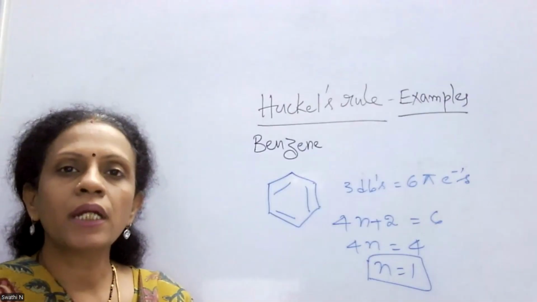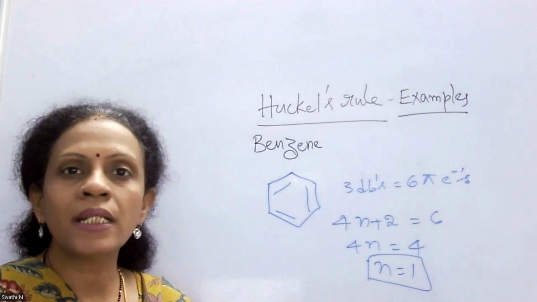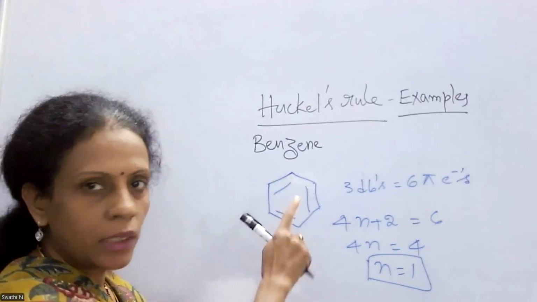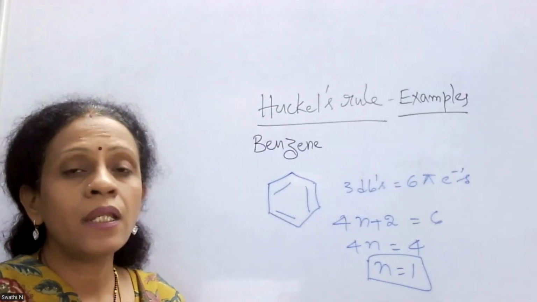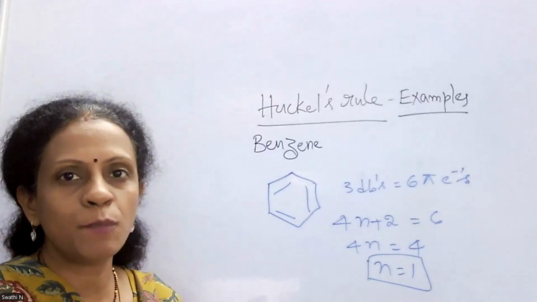The first important criterion in Huckel's rule is that the compound is said to be aromatic when it has a continuous cyclic cloud of delocalization of electrons. Now, if you see, benzene is a cyclic molecule, and in the resonance structure of benzene, we have seen that this delocalization of electrons is continuous. It is above as well as below the plane.